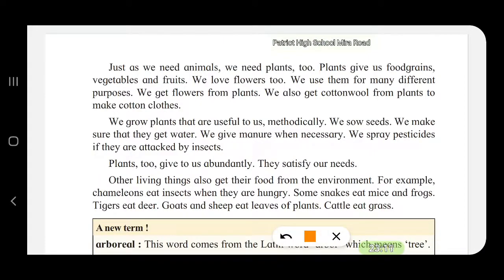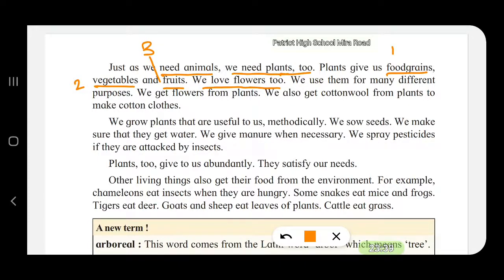Just as we need animals, we need plants too. Plants give us food grains, vegetables, and fruits. We love flowers too. So, what are the requirements which we meet from the plants? One, the food grain. Two, the vegetables. Third is the fruit.